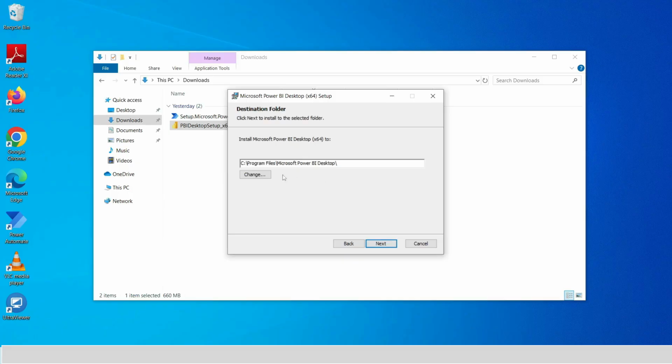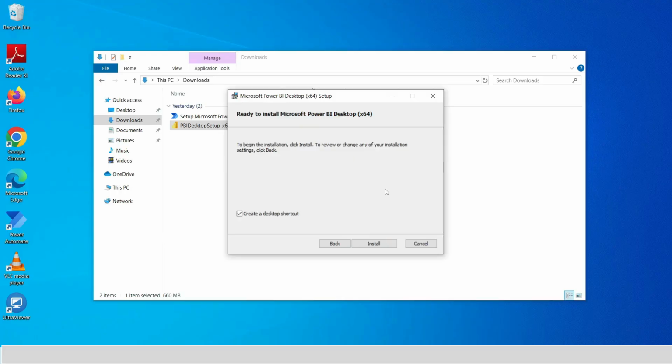If you want to change, you can click change and then change your path. Click next. I'm going to keep the default settings. Going to install the versions. Click install.